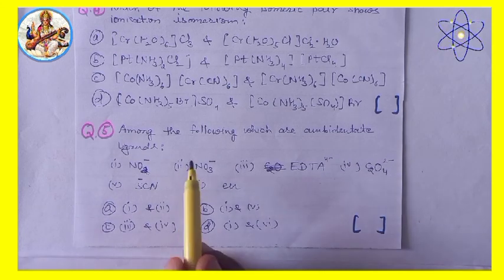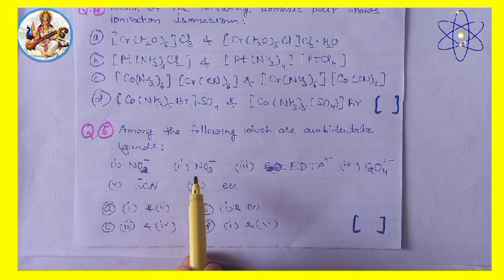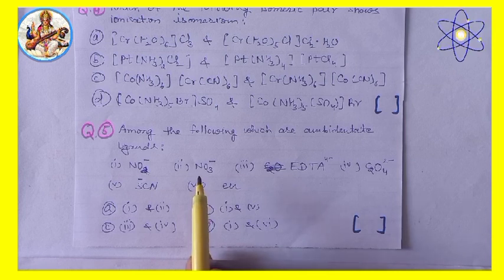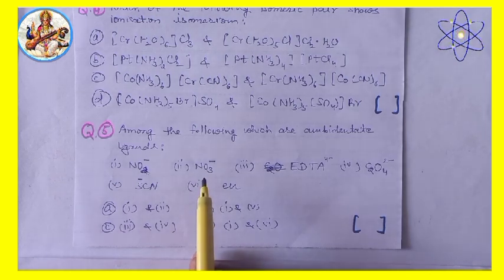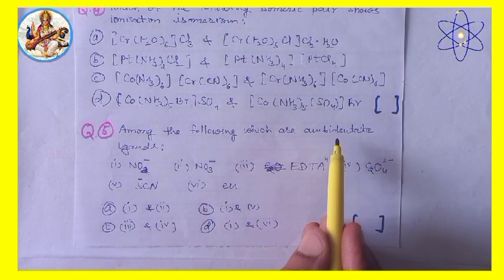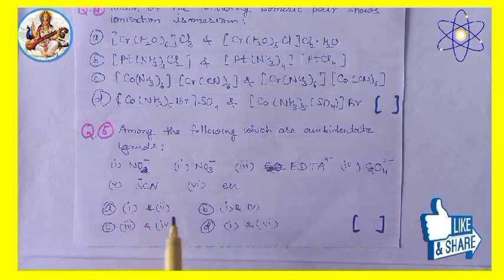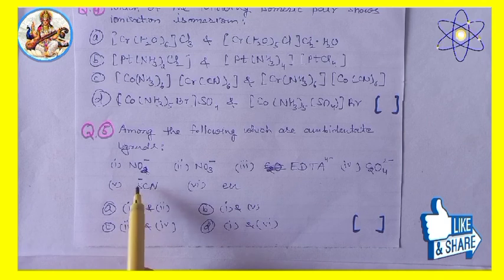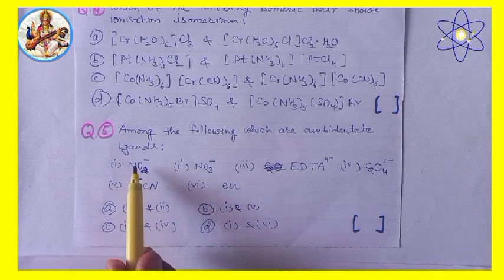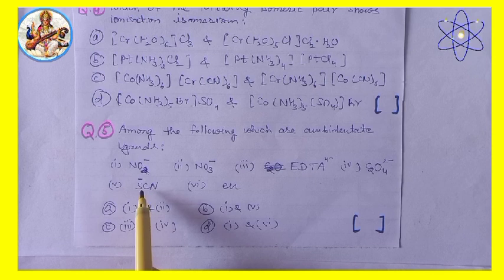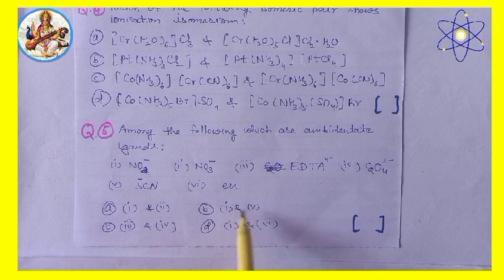We know that certain ligands which have two or more donor atoms, but in forming complexes, only one donor atom is attached to the central metal. Such ligands are called ambidentate ligands. In these, NO2 minus and SCN minus are examples of ambidentate ligands. Therefore, the answer will be option B, first and fifth.